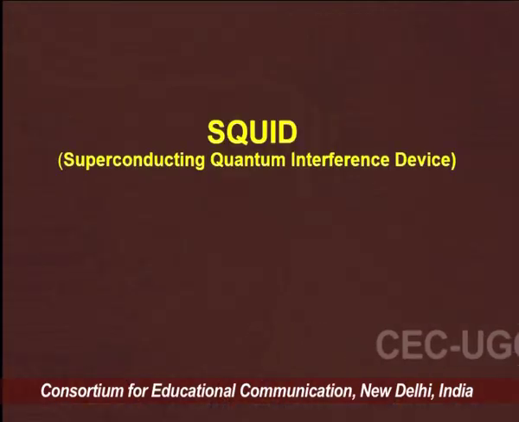By using this dimensionality, this confinement, we can prepare these devices. One of the devices we will discuss today is the SQUID, the superconducting quantum interference device. It is easy to understand: we use superconductors plus quantum interference, and then we prepare the SQUID.